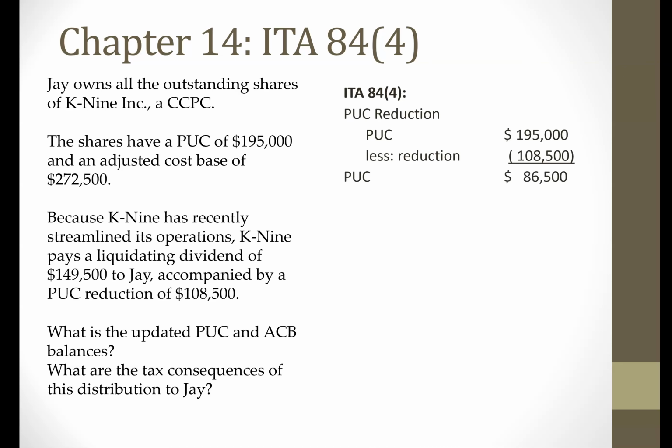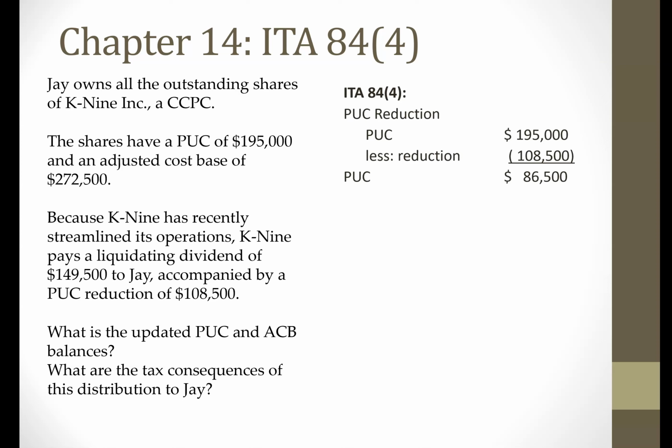So as a result of that, this updated PUC of 86,500, if in the future K9 decides to redeem shares, only 86,500 will now be tax-free to the recipient shareholder. So this reduction will give J some tax-free amount on the receipt of the liquidating dividend.